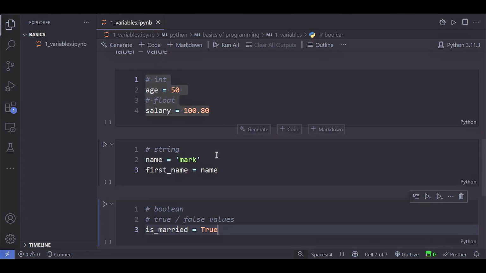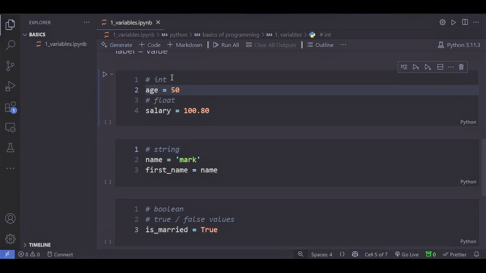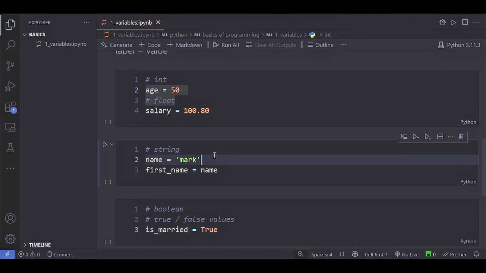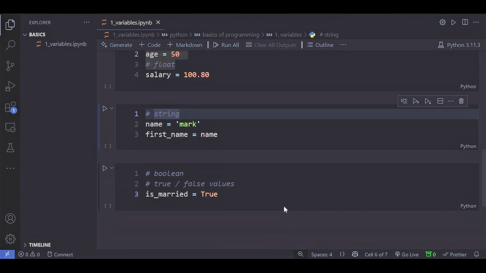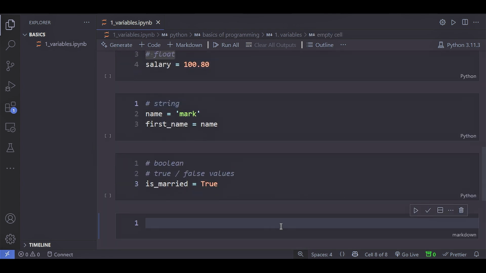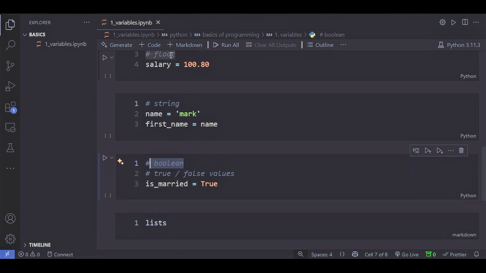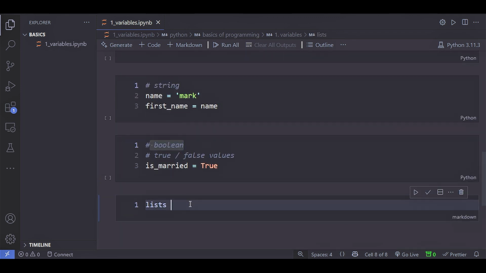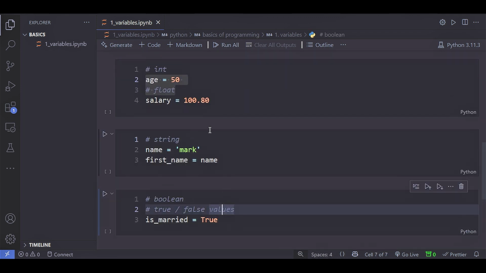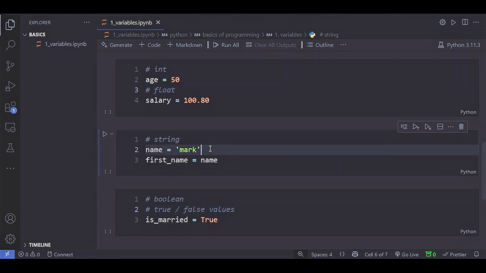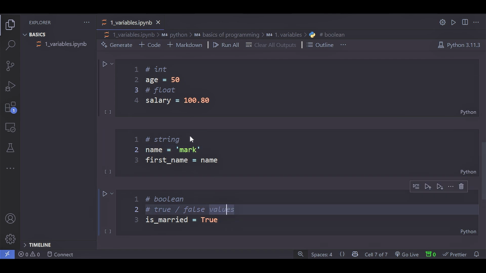These are the very famous four types of variables. There are also a lot of other types like lists. Of course, a list can contain booleans or strings or floats, ints. So these four types are the main types that we could use in our program.